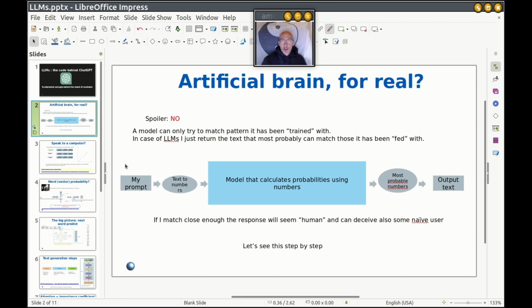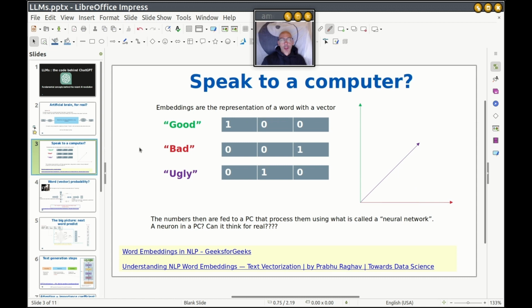Anyway, how can we speak to a computer? Let's talk a bit more in depth about it. Let's say that we have just three words: good, bad, and ugly. Okay? That's all the vocabulary that we have. We can translate them into embeddings. Okay? The representation of the word with a vector.